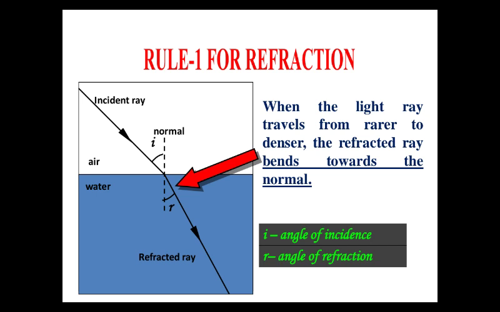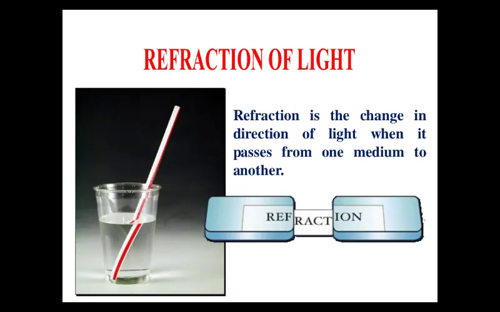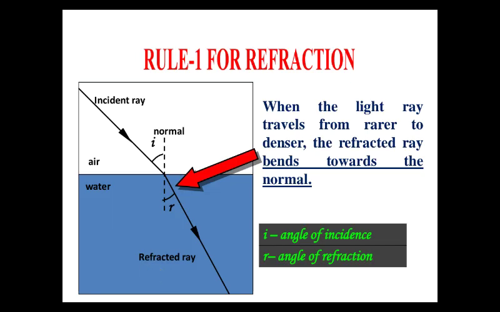This imaginary line, which is perpendicular to this air-water interface, is known as the normal. The air-water interface means the boundary between air and water, and this is the incident ray along which the ray of light is coming.